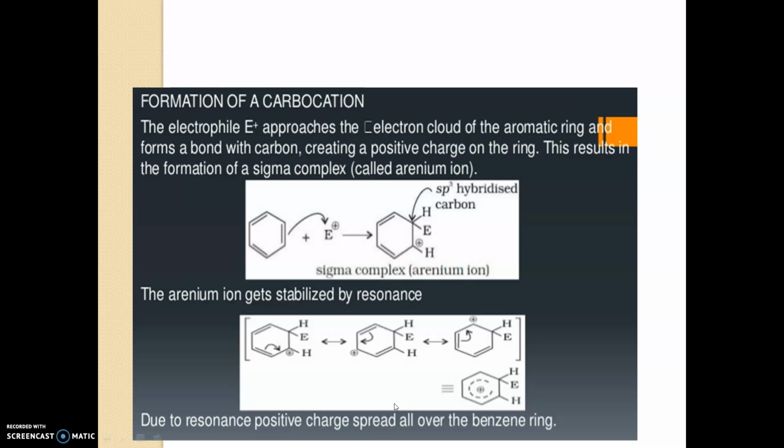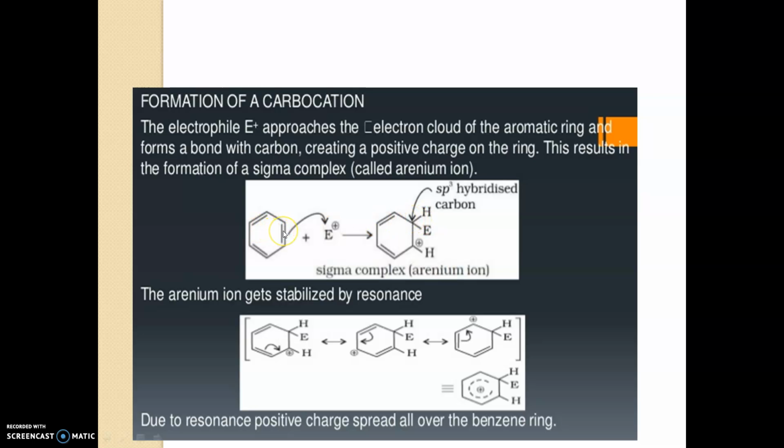So the second step is the formation of a carbocation. How will a carbocation form? Our electrophile comes near or approaches the compound, the benzene, and it will attack here. So it will attach here, and the carbon becomes sp3 hybridized. From sp2 it will move to sp3. So a sigma complex is formed.